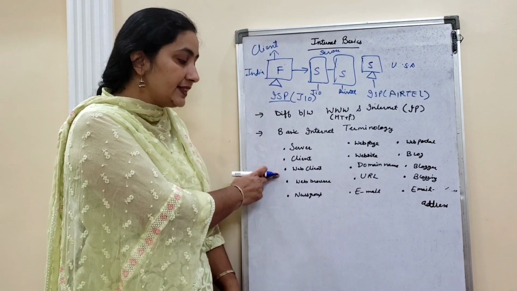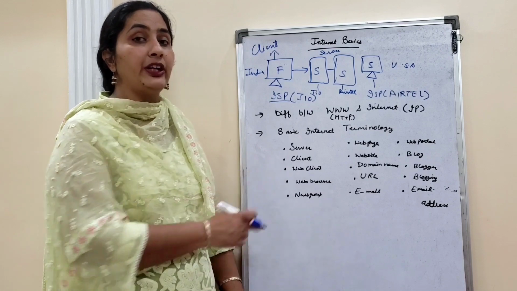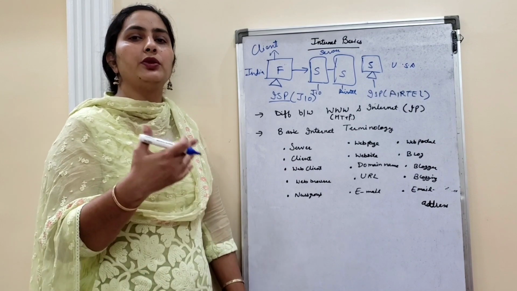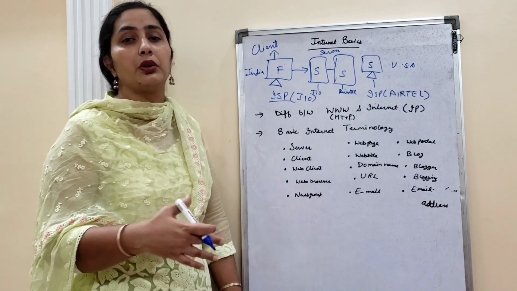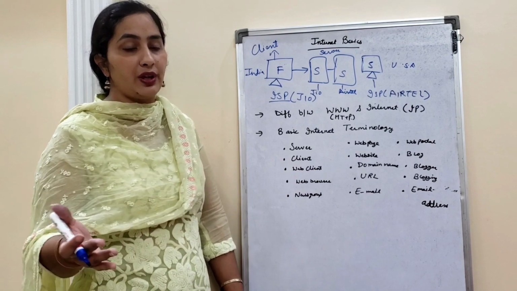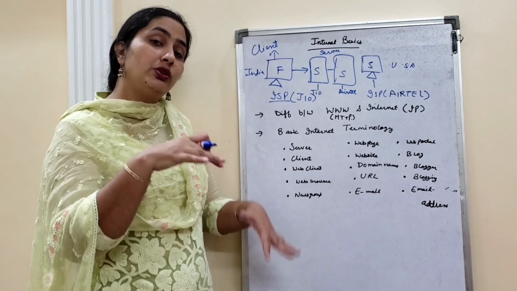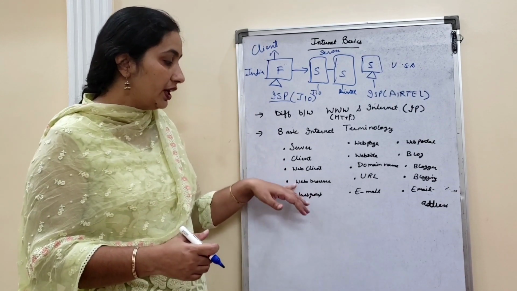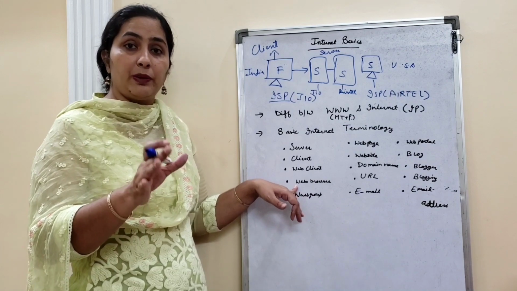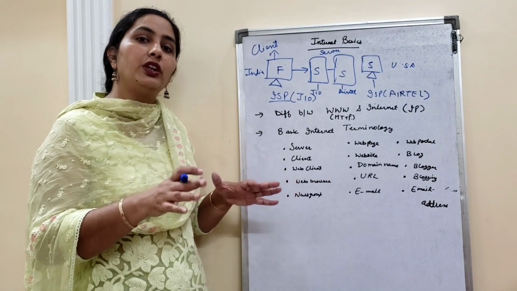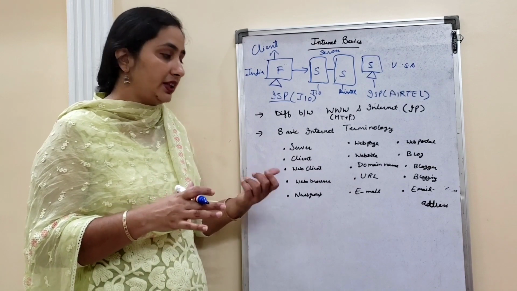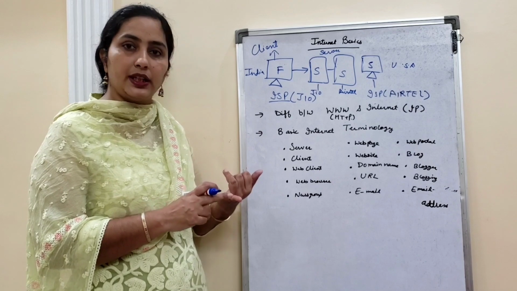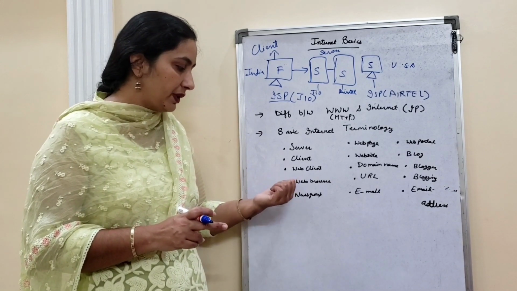Now next we see web client. Web client, when you are using different kinds of platforms, like WhatsApp, Facebook, google.com, or Yahoo Mail or whatsoever. These are the web clients where you are working so that you can get whatever services you need from the internet. Web browser, I hope you all know what web browsers are. The platform where you can browse the internet, where you can use the internet. I hope you all know that Mozilla Firefox, Internet Explorer, Google Chrome, these are all web browsers.